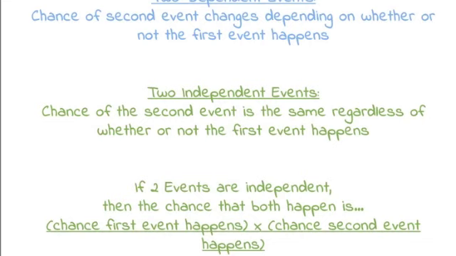The chance of the second event changes depending on whether or not the first event happens. Then there are two independent events, which means the chance of the second event is the same regardless of whether or not the first event happens. All right, if two events are independent, then the chance that both happen is, and this is important for how you calculate it, the chance the first event happens multiplied times the chance the second event happens.